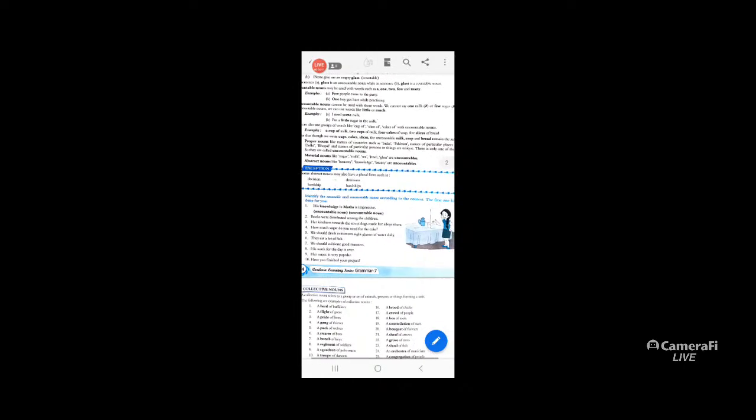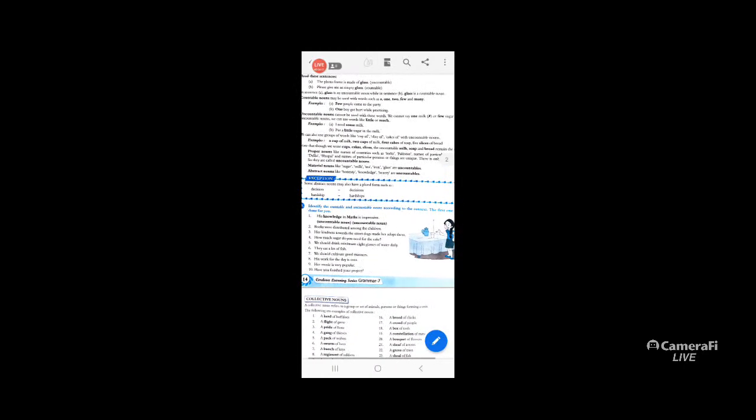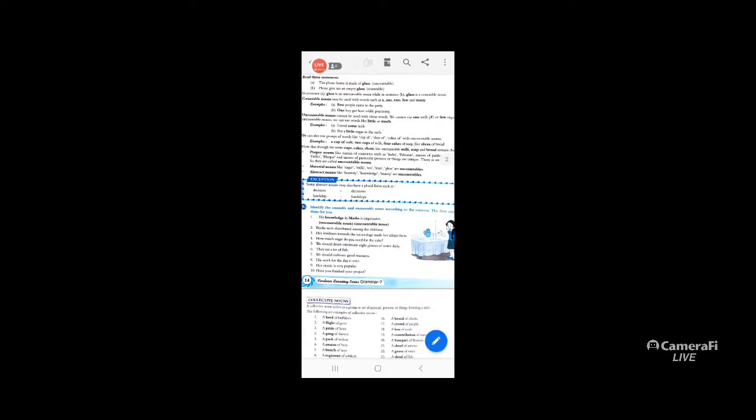For example, I need milk, put a little sugar in the milk. We can also use group of words like a cup of, slice of, cakes of with uncountable nouns.